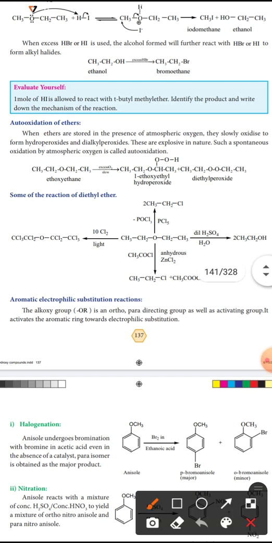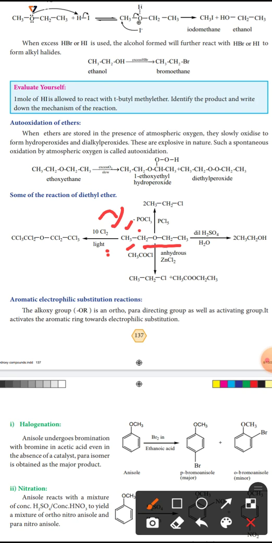Next, the third reaction: diethyl ether reacts with chlorine in the presence of light. Very, very important question. In the presence of light, the 3 hydrogen atoms of this CH3 are replaced by chlorine.